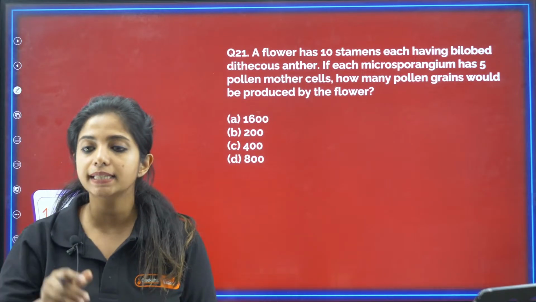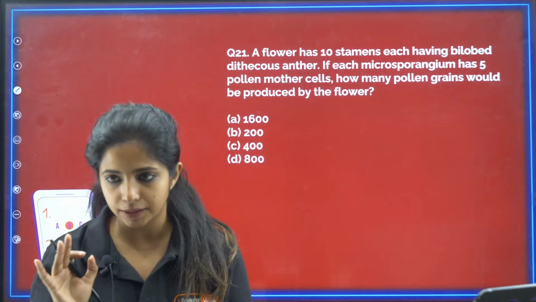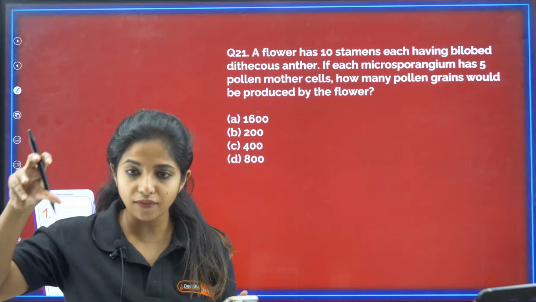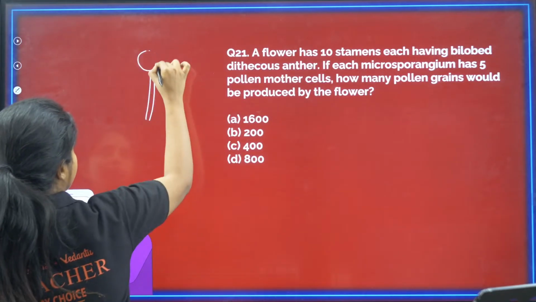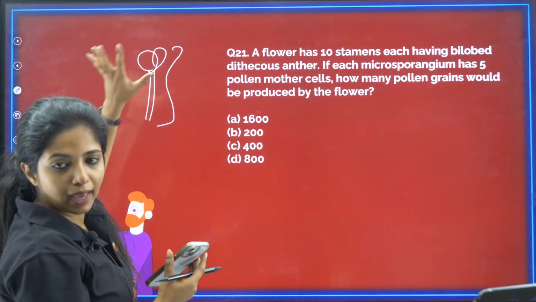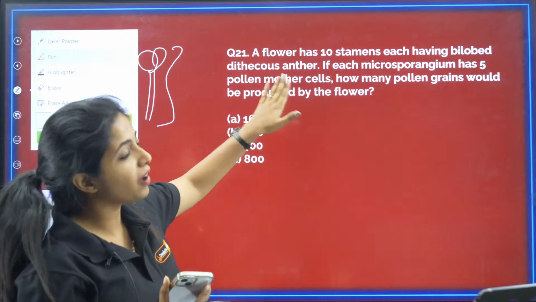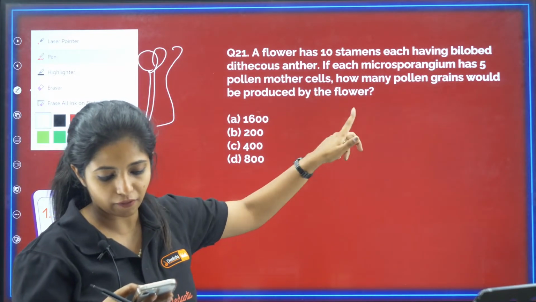A flower has 10 stamens, each having a bilobed dithecous anther. How many stamens? 10 stamens are there, and each of the stamens will have an anther. This is the anther, my dear children. This whole thing is the stamen, and each of them will have the anther. Now, if each microsporangium has 5 pollen mother cells, how many pollen grains would be produced by the flower?